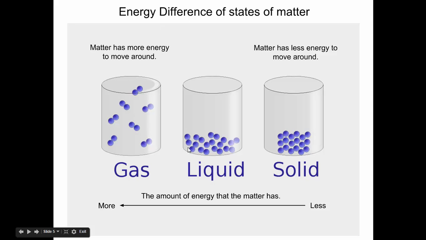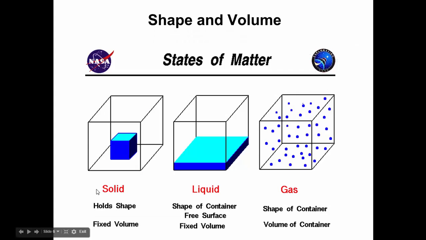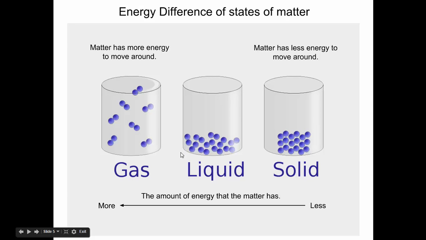So in a liquid, okay, this is going to move around less than the gas, but more than the solid. So you can see they're spread out a little bit more. They fill the bottom of the container. They take on the shape of the container when it's a liquid. So if I were to pour this into a thinner glass, right, it would still take that shape. If I was to pour it into a wider glass, oops, sorry about that, it would take on that shape. The molecules would spread out to fill this container.